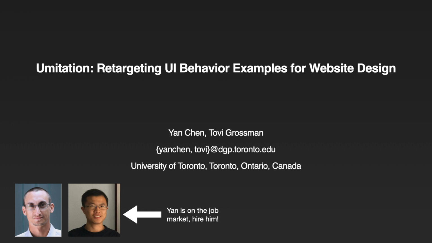Today I'll be talking about Umutation, a research prototype that allows web interface designers to easily retarget front-end UI behaviors they found online to their own websites. This work is done together with my postdoc host, Professor Tovi Grossman.